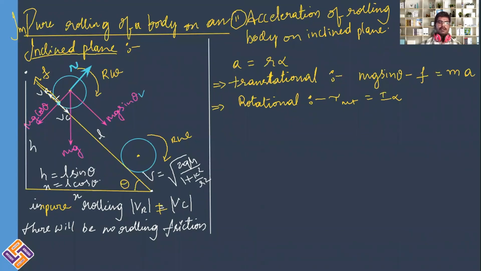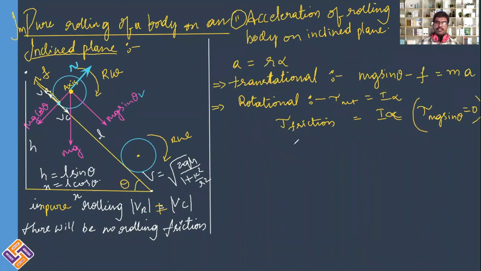Of course, if we are considering the axis of rotation at the center, I can write torque due to friction is equal to I alpha, and torque due to mg sine theta is equal to 0 because it is exactly acting on the axis.